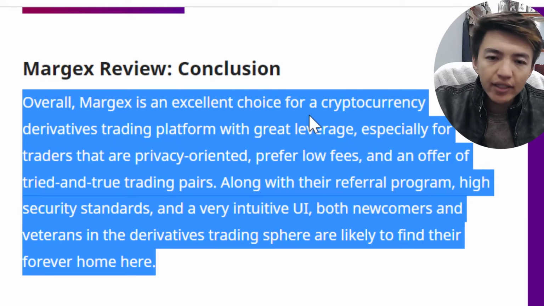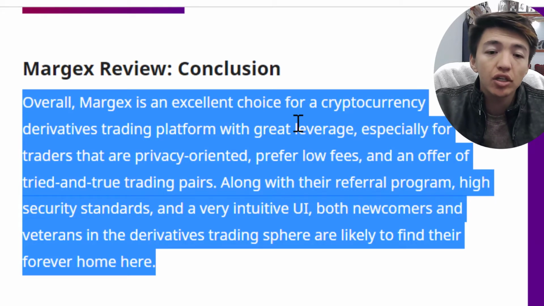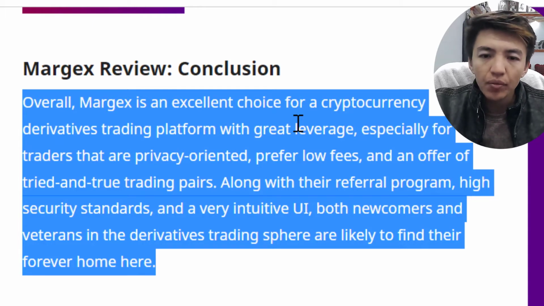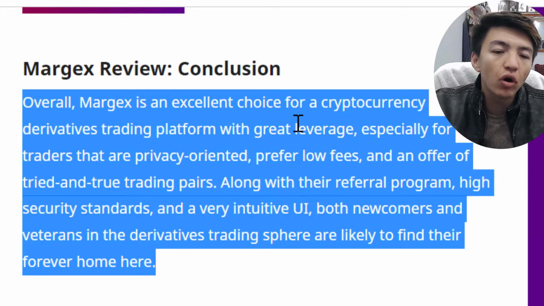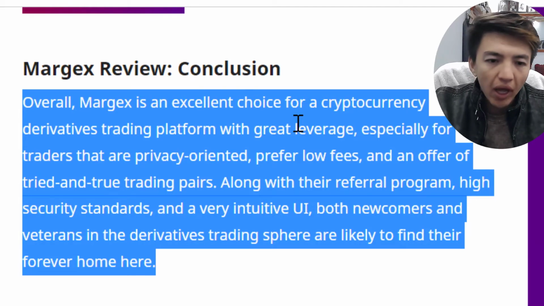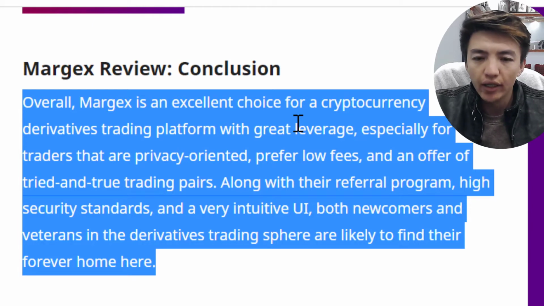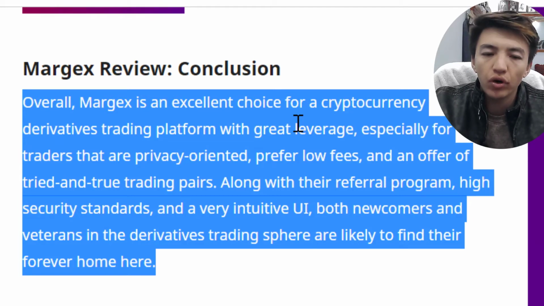Margex is an excellent choice for a cryptocurrency derivatives trading platform with great leverage, especially for traders that are privacy oriented, prefer low fees and an offer of tried and true trading pairs, along with their referral program, high security standards and a very intuitive UI. Both newcomers and veterans in the derivatives trading spheres are likely to find their forever home here.